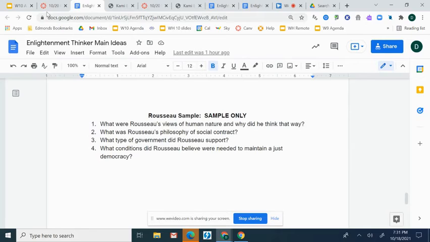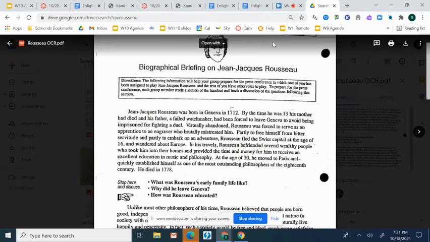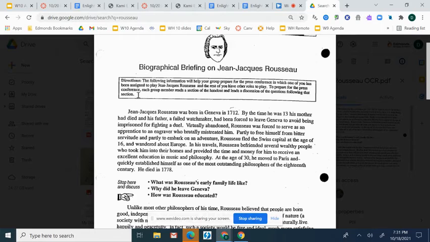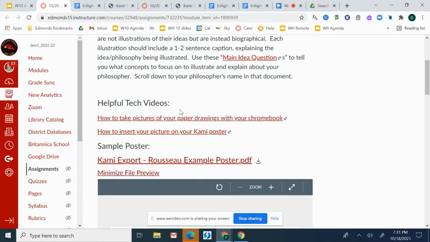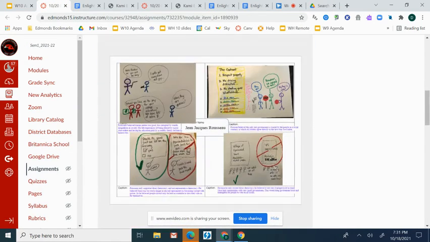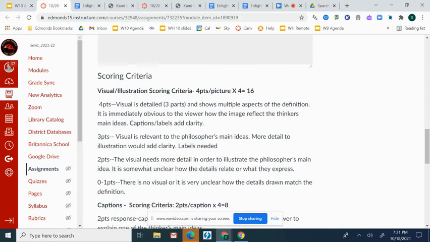Okay. So this is what you're working on today. The biggest resource to help you is going to be looking back to the reading assignment that looks something like this for information on those main idea questions. Your artwork does not need to be extremely elaborate, but it needs to express the main ideas of the philosophers.